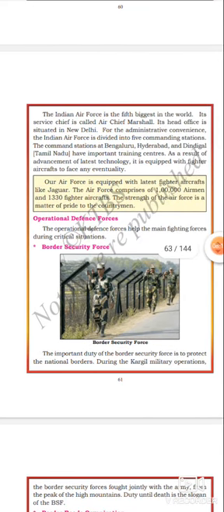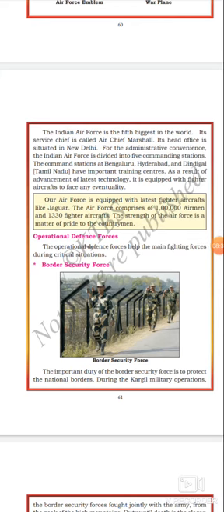Got it? All three defense forces' offices are situated in New Delhi. Got it? For the administrative convenience, the Indian Air Force is divided into 5 commanding stations. How many commanding stations? 5 commanding stations.